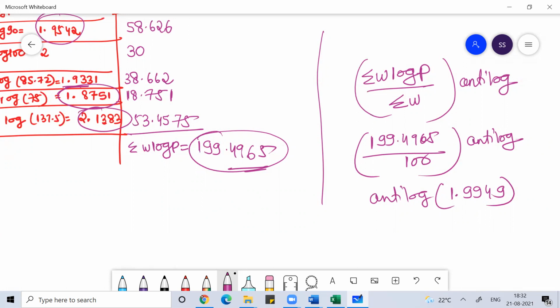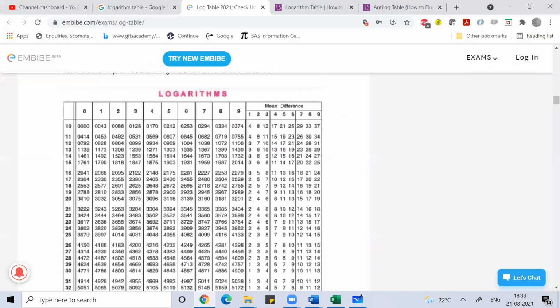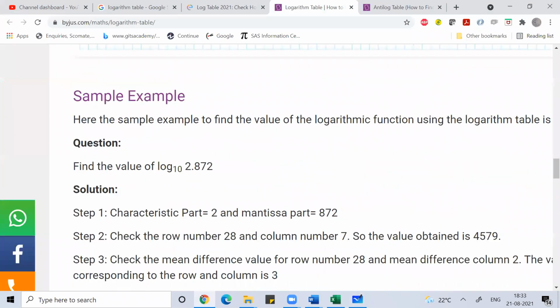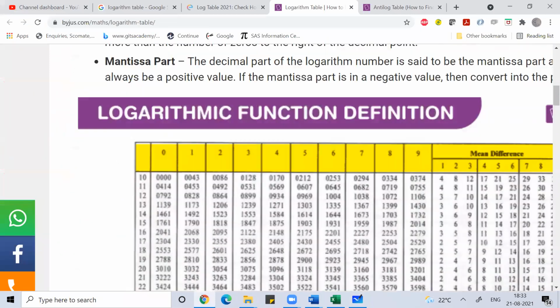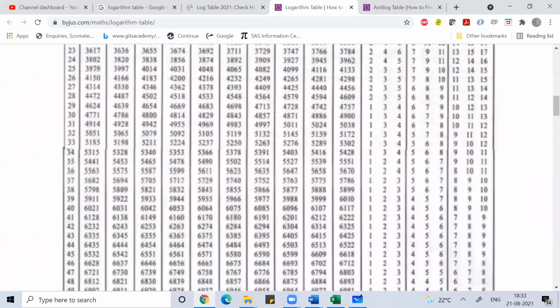If you took the log of some number and got 1 point something, it means the number has 2 digits before the decimal. So go to column 99, see row 4 and mean difference 9, in the anti-log table.